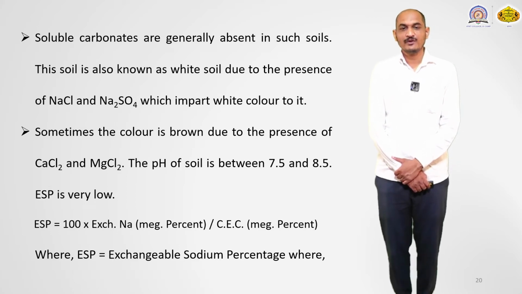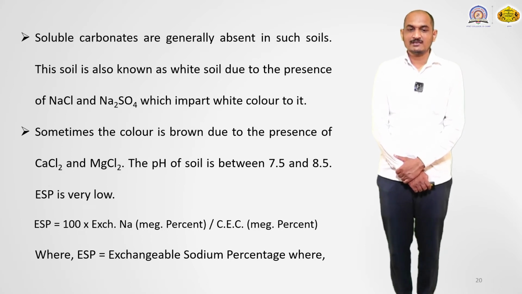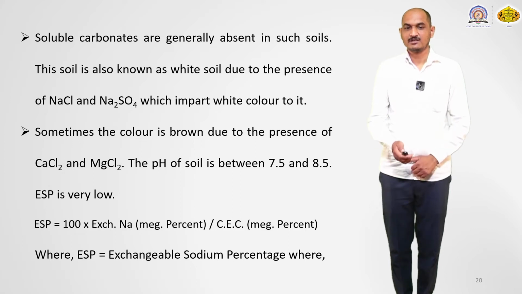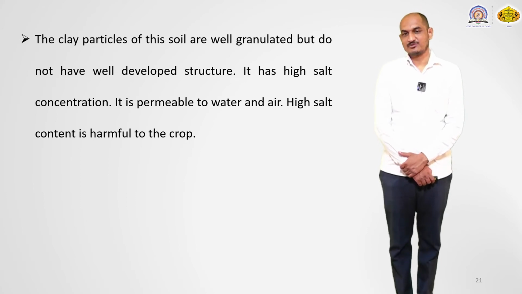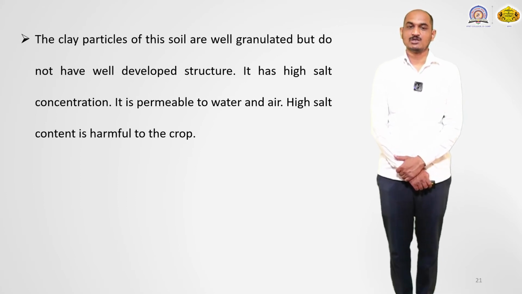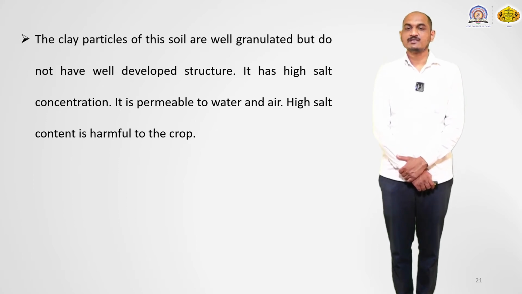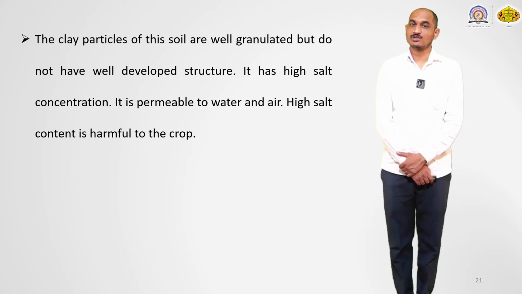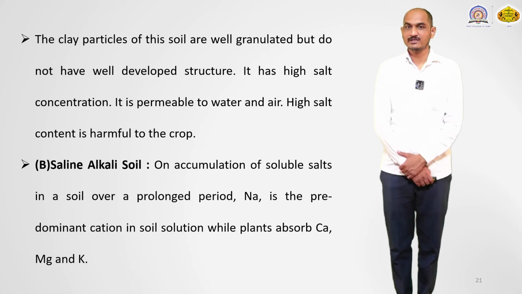ESP is very low for such a type of saline soil. ESP is the exchangeable sodium percentage, which we calculate using a formula. The clay particles of such soils are well granulated but do not have a well developed structure. It has a very high salt concentration and it is permeable to water and air also. The high salt concentration is harmful to the crops.